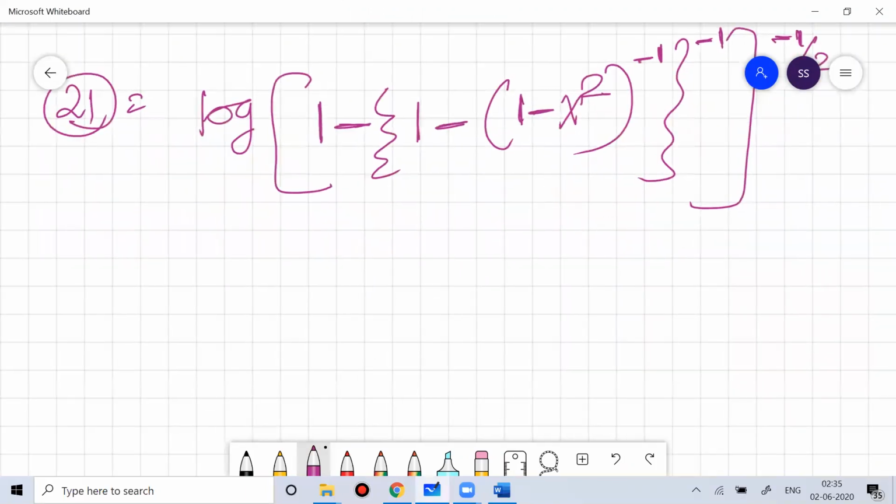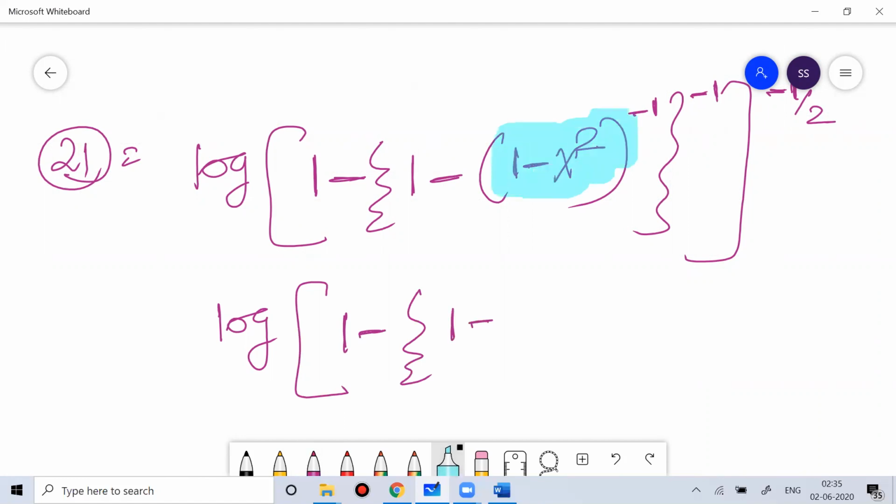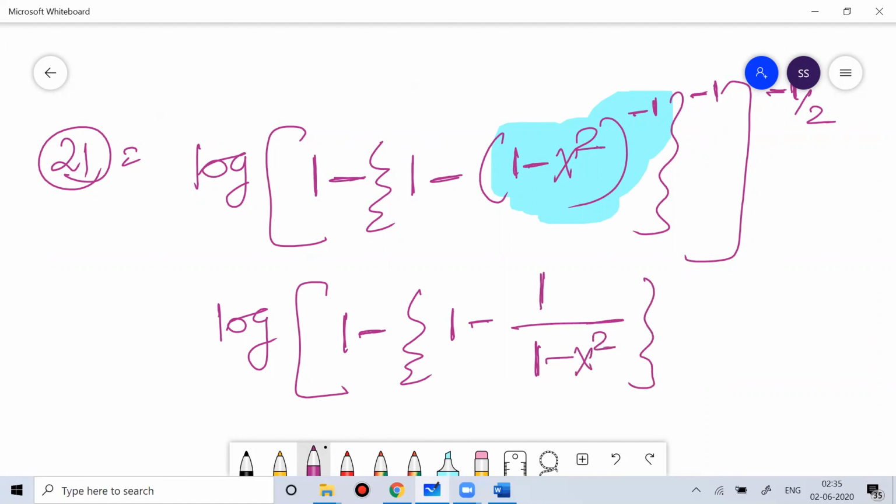Okay, so let's do this. This is log 1 minus 1 minus, so this power is minus 1, so it will give you 1 by x square. This is minus 1 to the power minus 1 by 2.